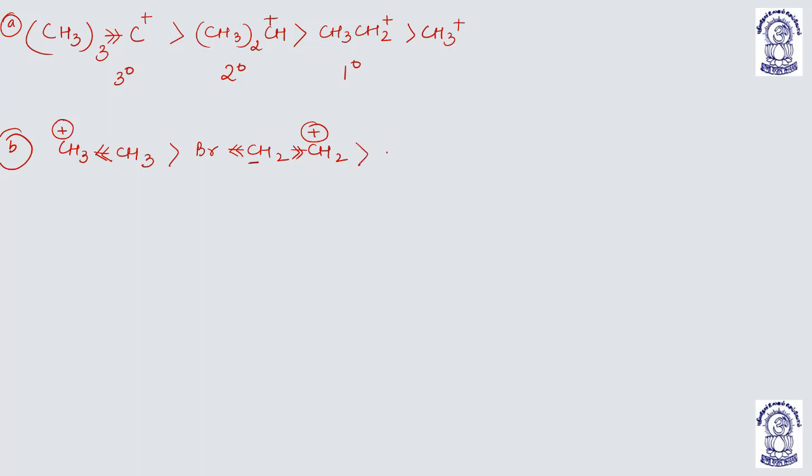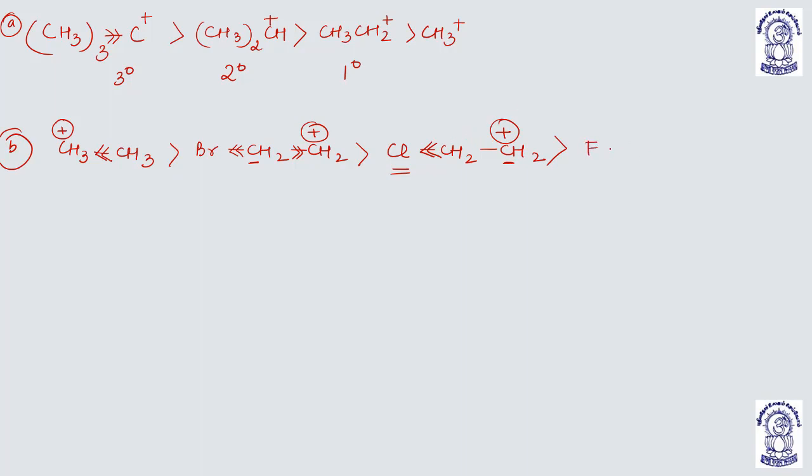Now, instead of bromine, if we take chlorine, then the electronegativity will be more. Here Cl is more electronegative than Br, so the Cl will tend to attract the electrons from this carbon, so this carbon won't be able to give electrons to this positively charged carbon, meaning the stability of the carbocation decreases.